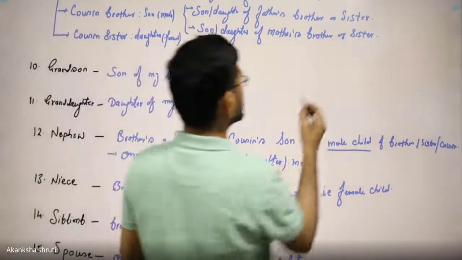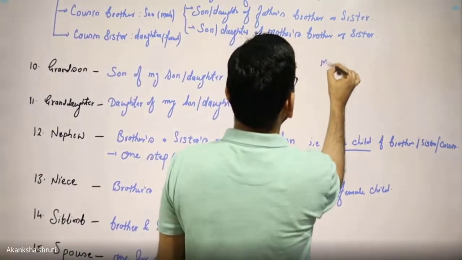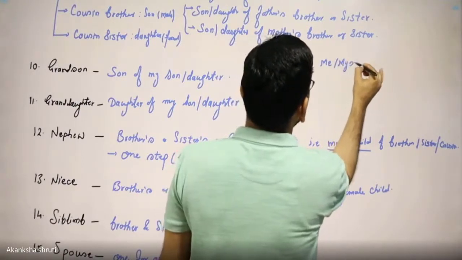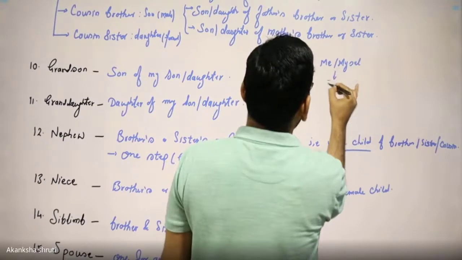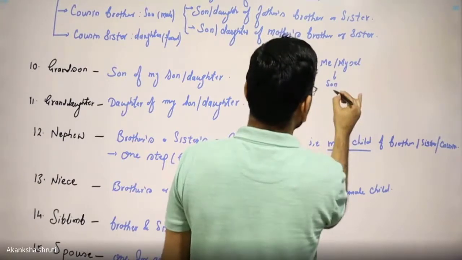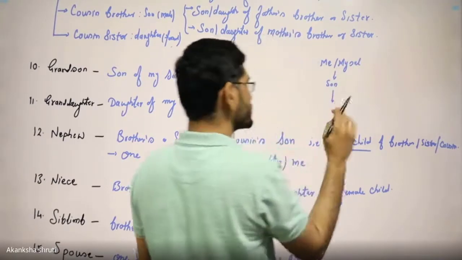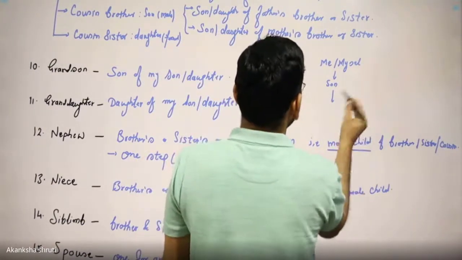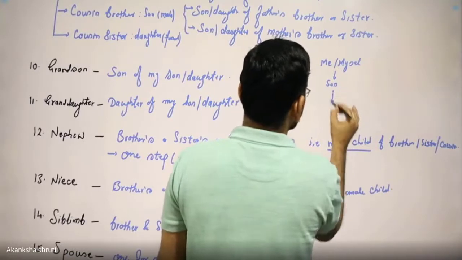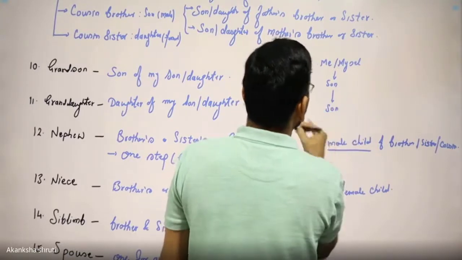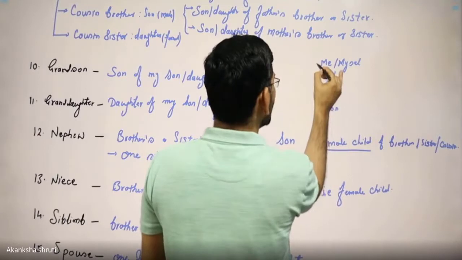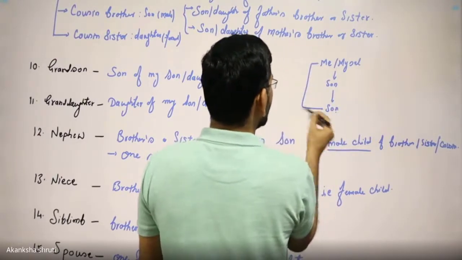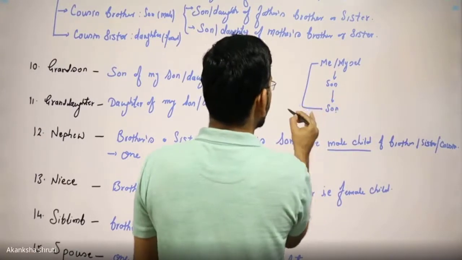Say if I am considering myself, then my son will be there. Then if my son also produces another son, just maybe only one son, so the son of my son, the relation from me toward this third person is the grandson.